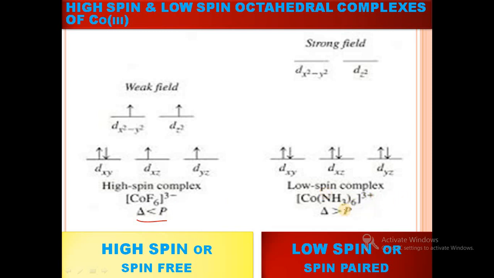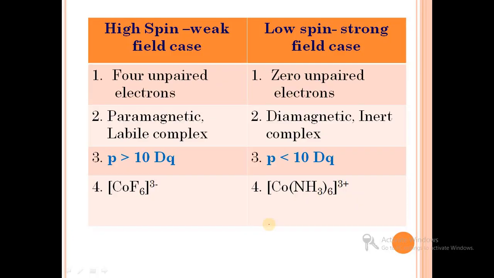And in case of low spin complex, the example is Co(NH3)6 3 plus and crystal field stabilization energy is greater than pairing energy. So this is the main difference between high spin complex and low spin complex. So we concluded that high spin is also called the weak field case, and low spin is called the strong field case.